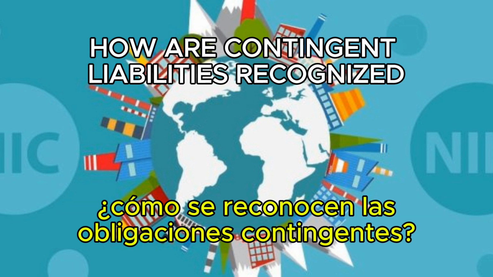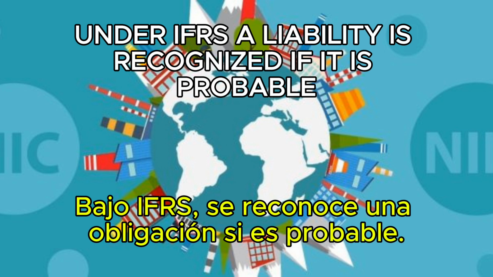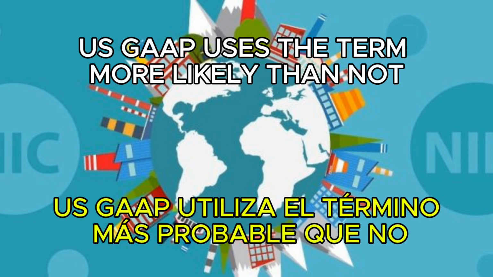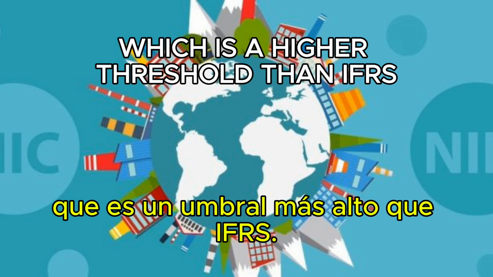14. How are contingent liabilities recognized? Under IFRS, a liability is recognized if it is probable and can be reliably measured. US GAAP uses the term more likely than not, which is a higher threshold than IFRS.